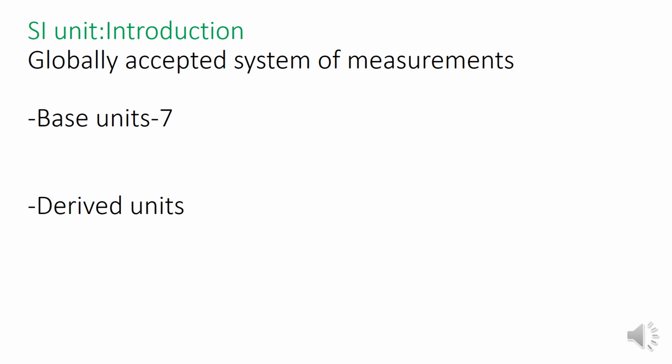So scientists thought that there should be only one reference measurement standard to be followed all over the world, and that is what gave the Standard International System of Units. There are 7 basic units, and with their help there are many derived units.